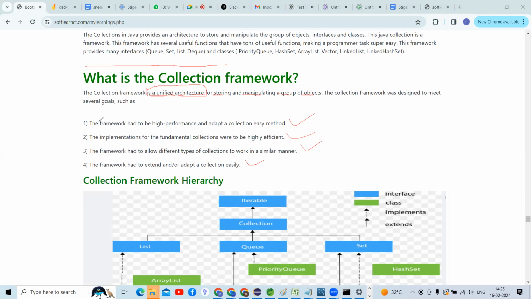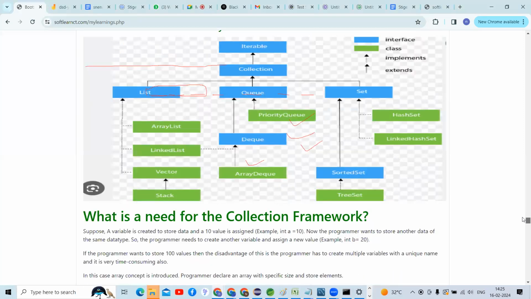I'm going to give that diagrammatically. You can check here, guys. I'm going to give the diagram of the collection framework. You can check.